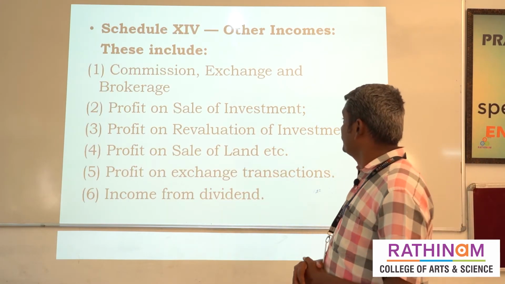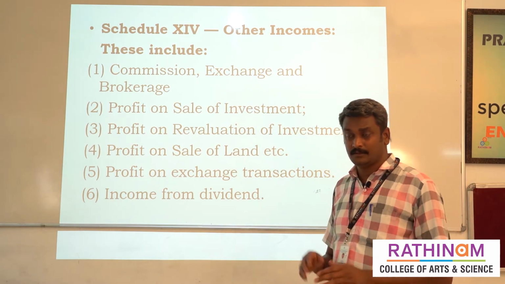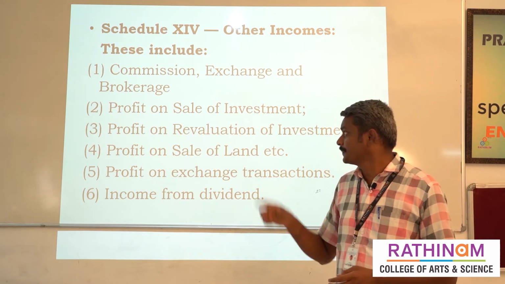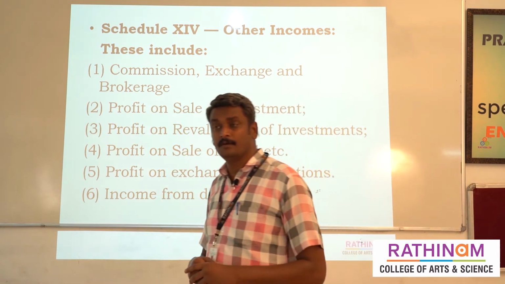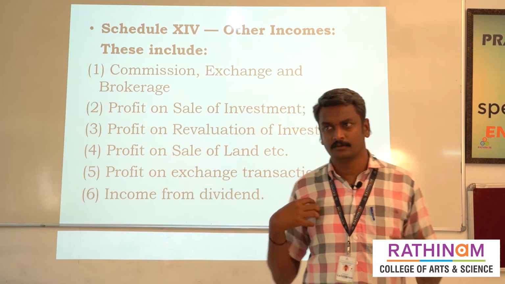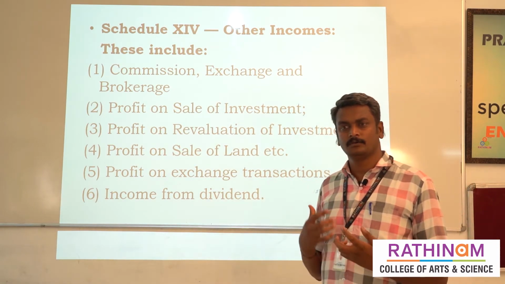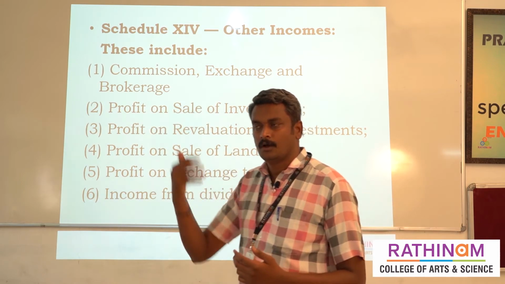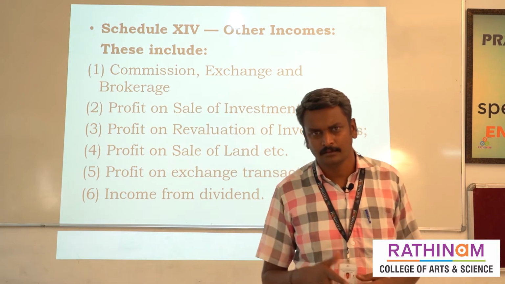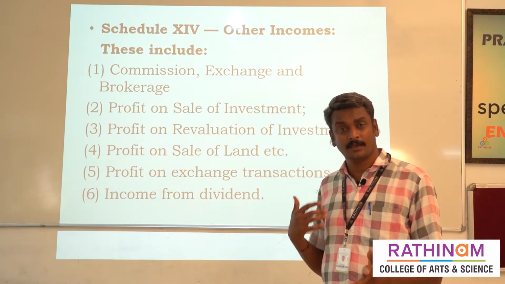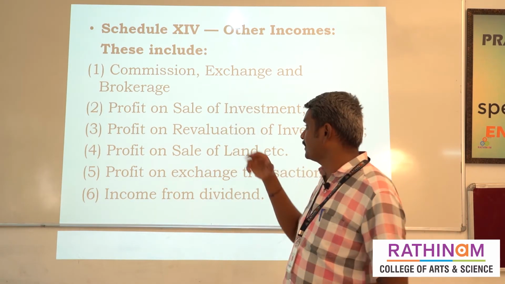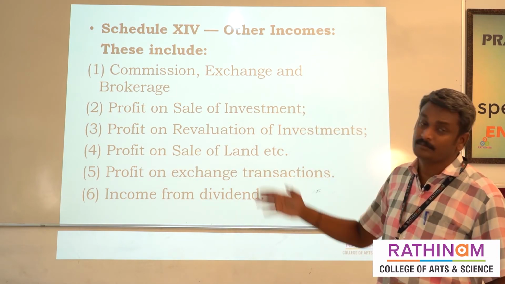Then other incomes. Other incomes are nothing but, except this interest, all the remaining incomes are treated as other incomes, like commissions. We may need to send money home. I have an account in my hometown, but I want to transfer this amount to another district, another state or another country. At that time I use a bank. The bank transfers my amount from my account to another account, and at that time they charge. That charge is the commission, exchange and brokerage.